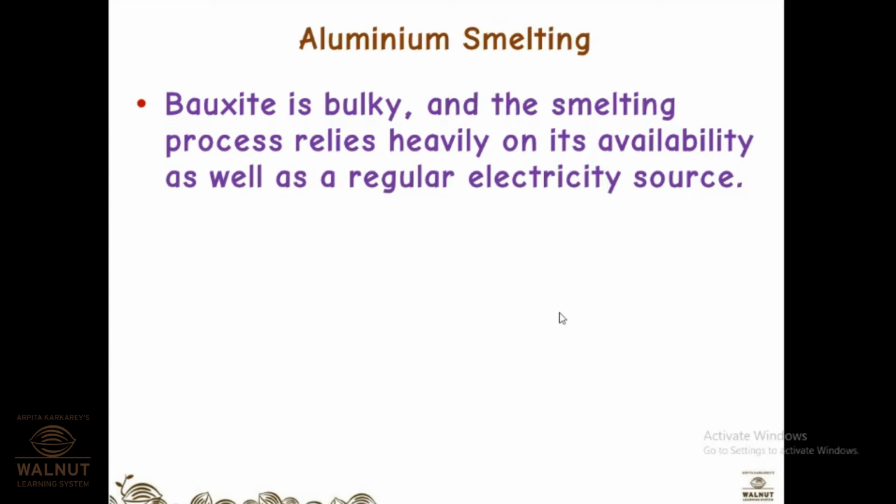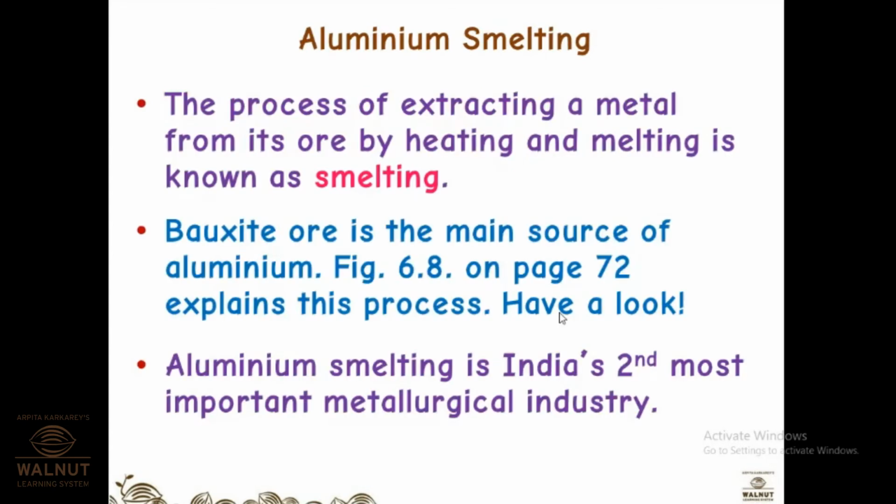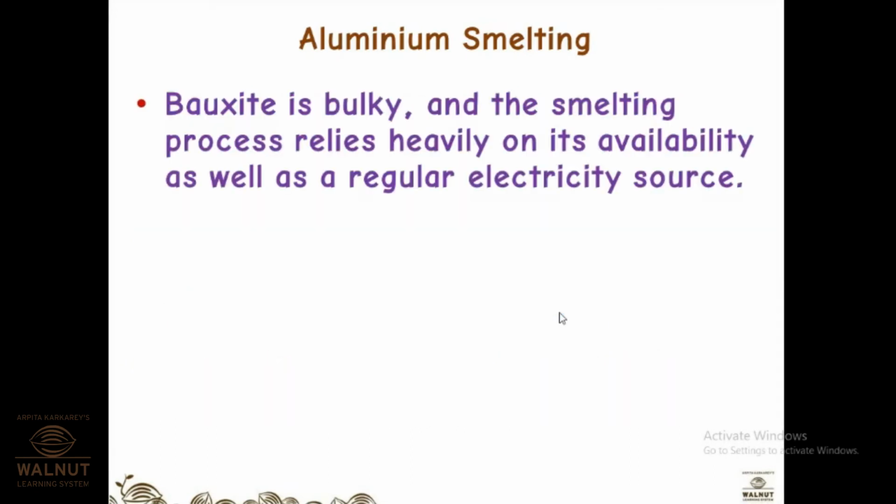Iron and steel. Okay, that is fine, but if iron and steel is also a metallurgical industry, from where is it deriving its raw material? Mining, yes. So which were the two types we saw? Agro-based and mineral based. So this is mineral based. Yes. So bauxite is bulky and the smelting process relies heavily on its availability as well as a